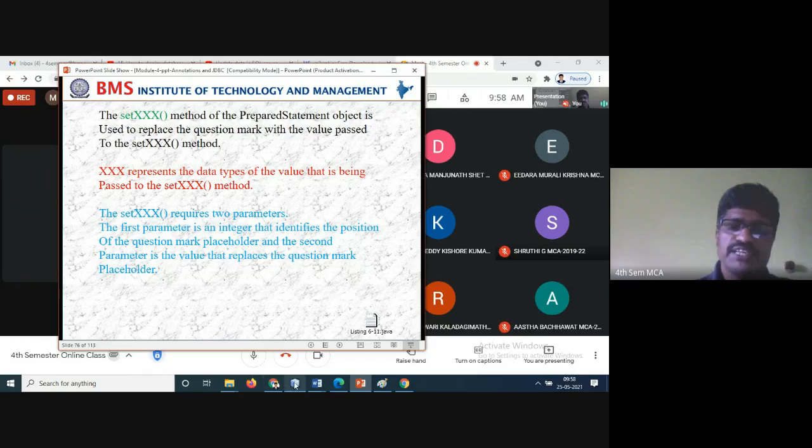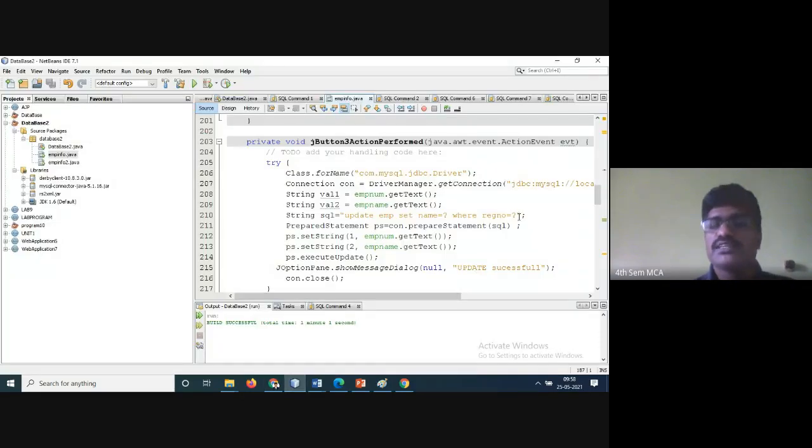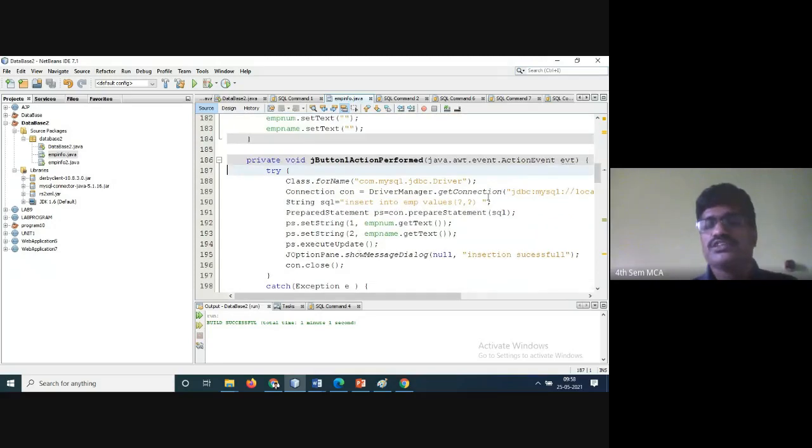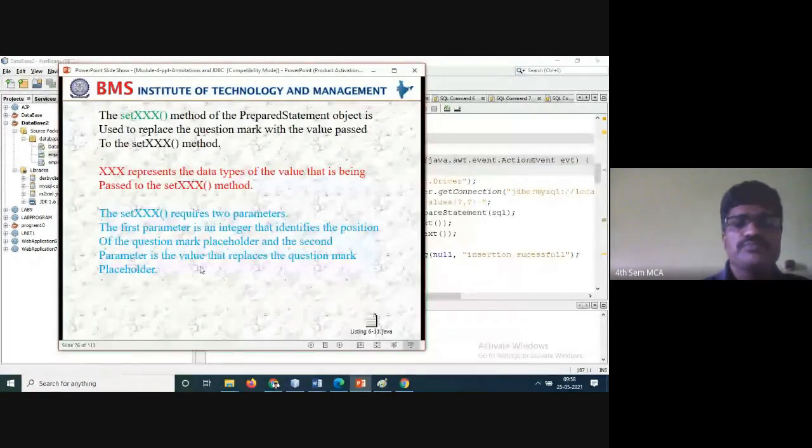You can go here also: question mark 1 should be replaced by the first value, and question mark 2 by the second value. That is how the values change. This is what the PreparedStatement setX values do.